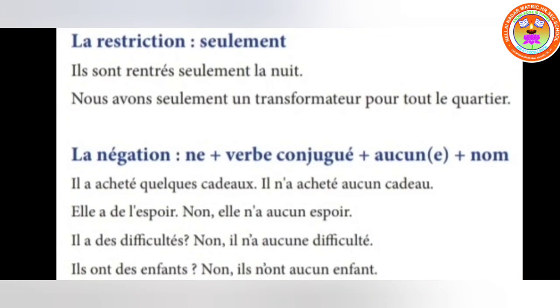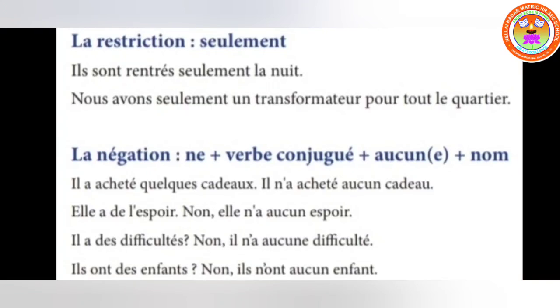Now here you can see the example. Il a acheté quelques cadeaux means he has bought a few gifts. For negative form, il n'a acheté aucun cadeau means he has not bought any gift. Then il a de l'espoir, he had some hope. No, il n'a aucun espoir means he had no hope. So that is how we have to write. The placement of ne aucun is very important. It should be before the verb you start with n apostrophe or ne. Then after the conjugation, you add aucun.